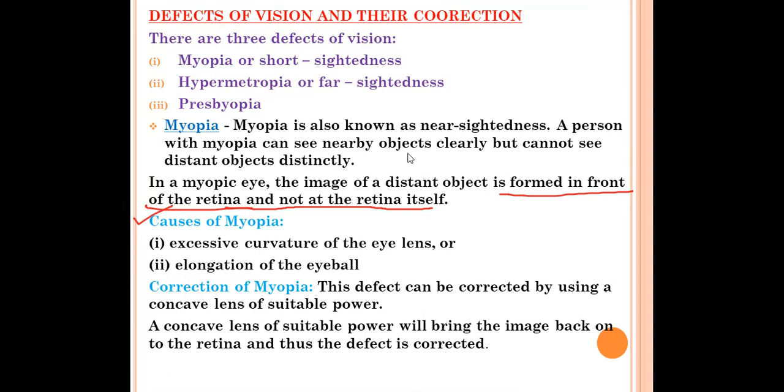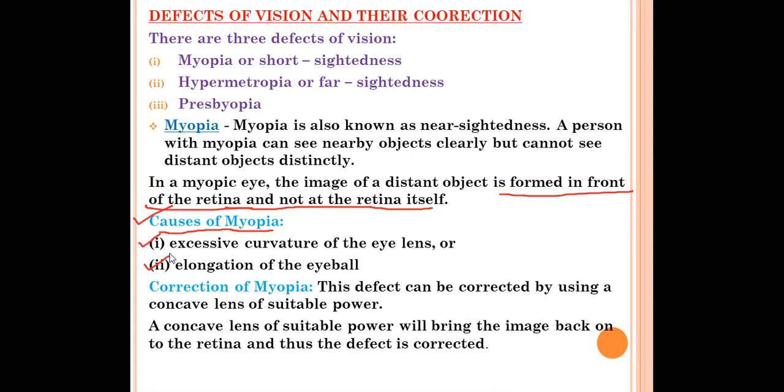And in myopia what happens? The image is formed in front of the retina and not on the retina. And what are the causes of myopia? Why does myopia occur, or what is the reason for myopia? First one, excessive curvature of the eye lens. And second one, elongation of the eyeball. Because of these 2 reasons myopia occurs. First one you have to remember, excessive curvature of the eye lens, and second one is elongation of the eyeball. So these are the two causes of myopia.